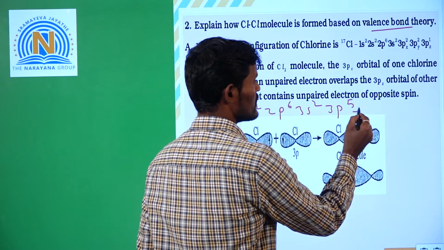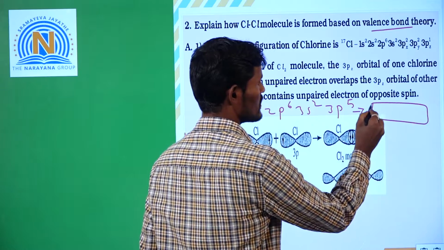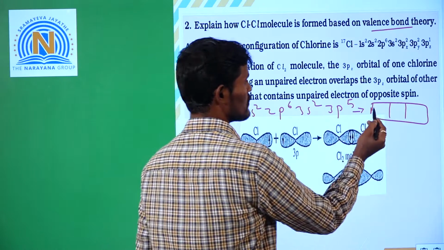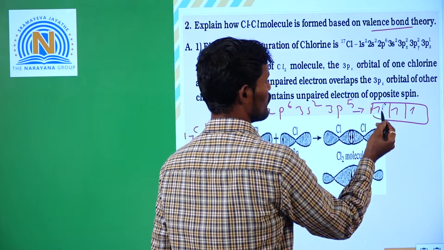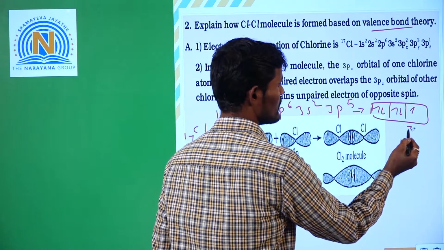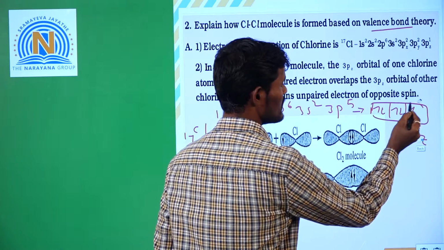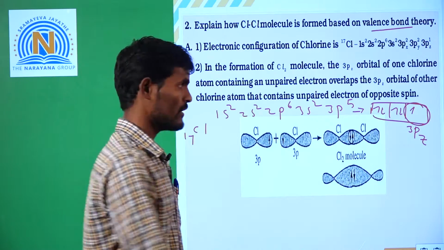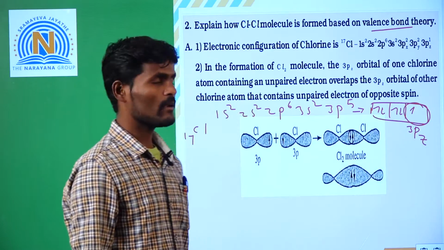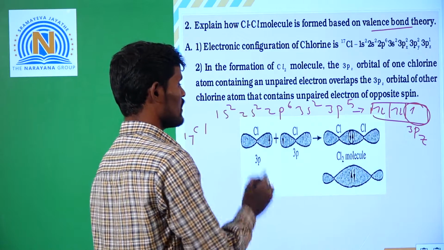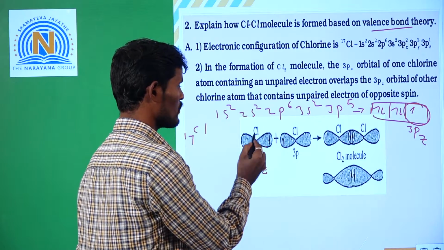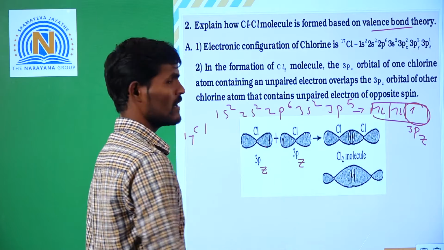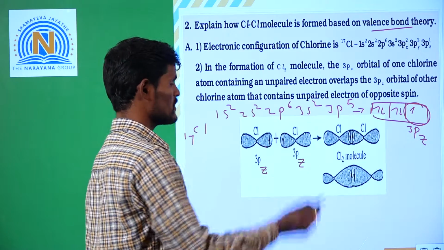If you see the 3p subshell, it is having 5 electrons, 1, 2, 3, 4 and 5. Here it is the 3pz orbital. This 3pz orbital having 1 unpaired electron. Like this, one more chlorine atom also having 3pz orbital with unpaired electron. This 3pz orbital of one chlorine atom overlaps with 3pz orbital of another chlorine atom having one unpaired electron with opposite spin.